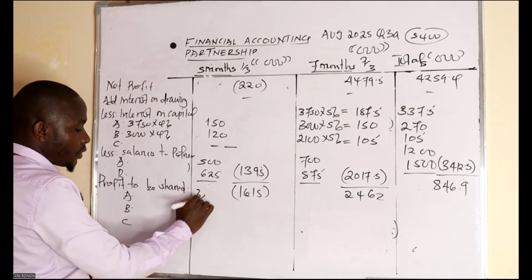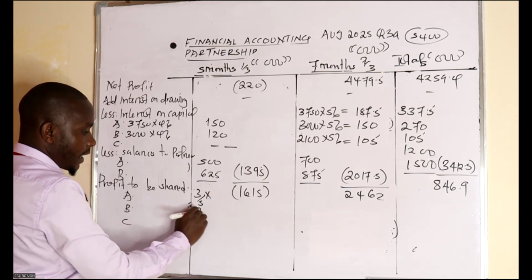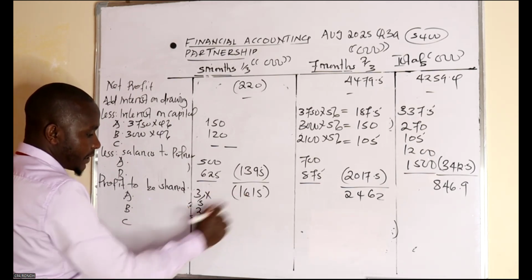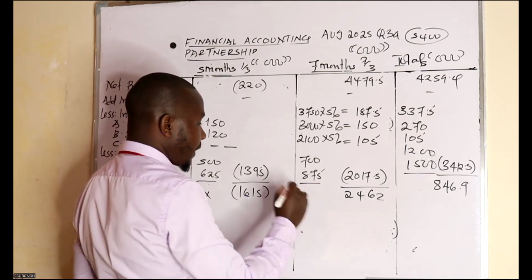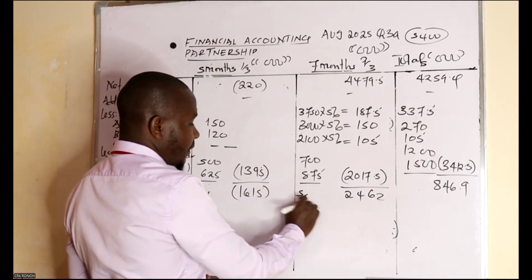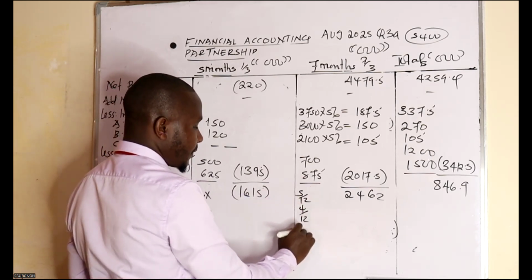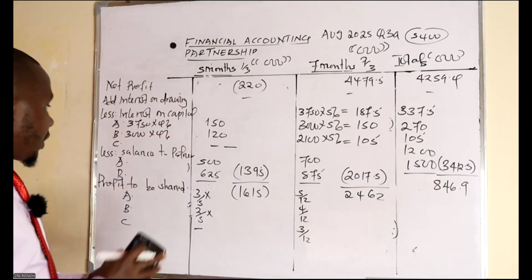3 to 2, which is 3 over 5 multiplied by that. Another one is 2 over 5 multiplied by this. This one we don't have. On the other side here, we are going to use a ratio of 5 to 4 to 3, which is 5 over 12, 4 over 12, 3 over 12 multiplied by this, so that we share that profit.